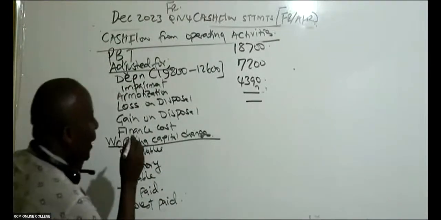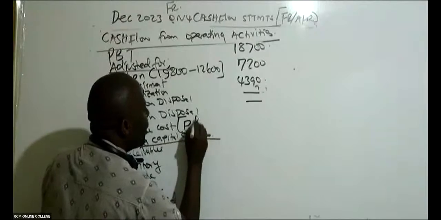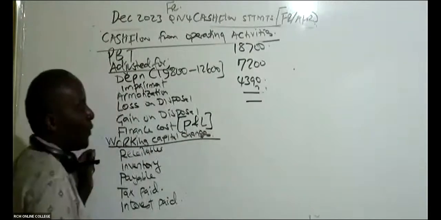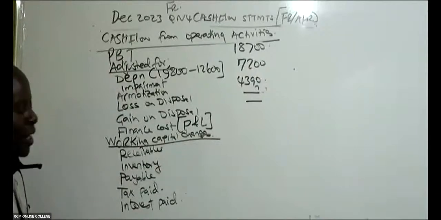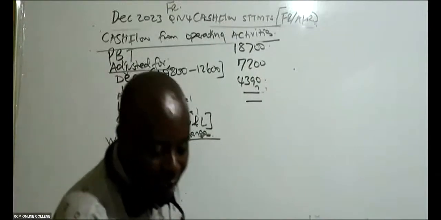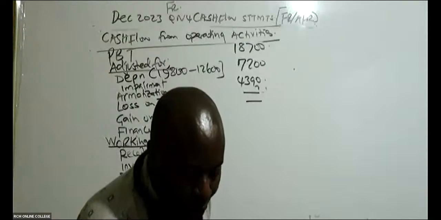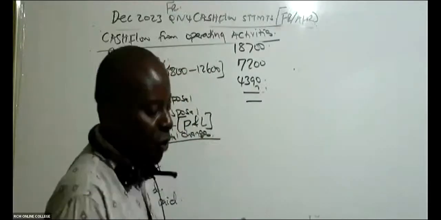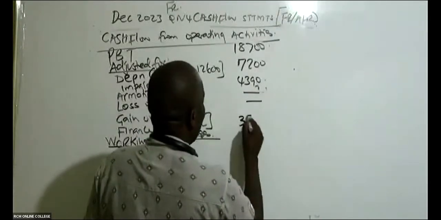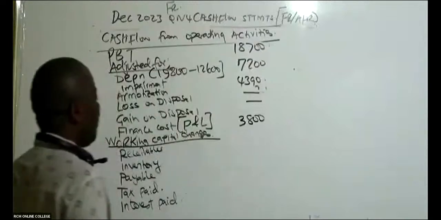Then here, the finance cost, we normally pick the finance cost given in the profit and loss. Are you able to see any finance cost given there in the profit and loss? You pick it the way it is. So finance cost in the profit and loss, is there somebody who is able to see 3,800? You pick it the way it is, 3,800.